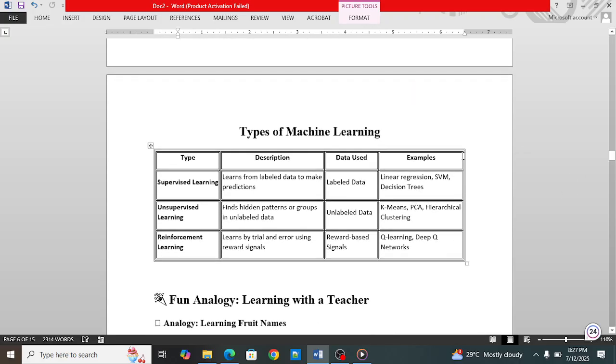Now we will see the last thing, the types of machine learning. Supervised, unsupervised, reinforcement. Description: supervised learns from labeled data to make predictions. Unsupervised finds hidden patterns or groups in unlabeled data. Only the data will be given, and on the basis of that data, you will have to identify the patterns or make groups.